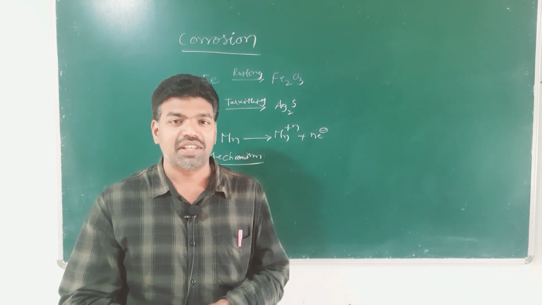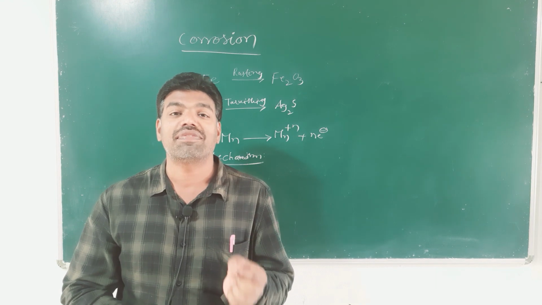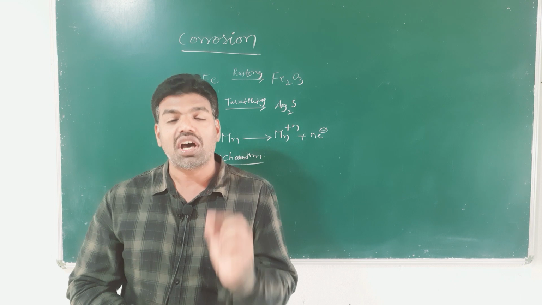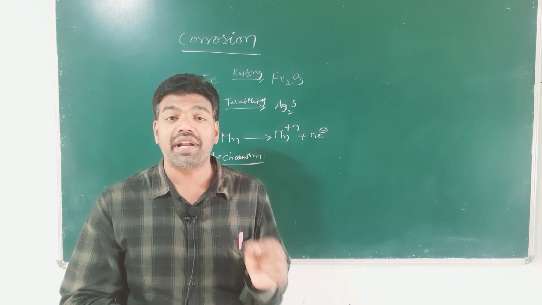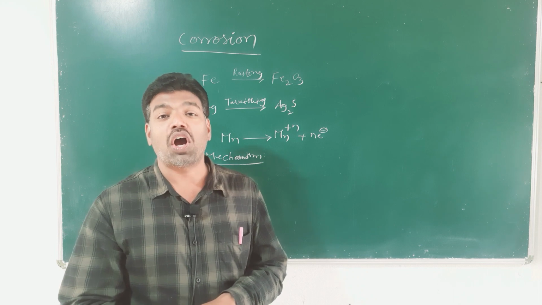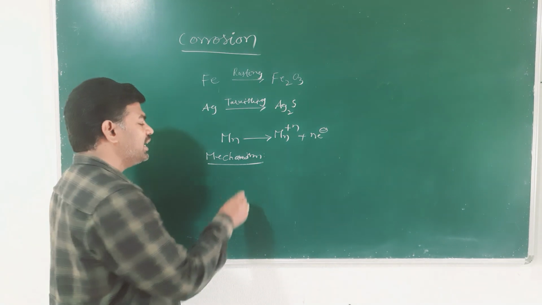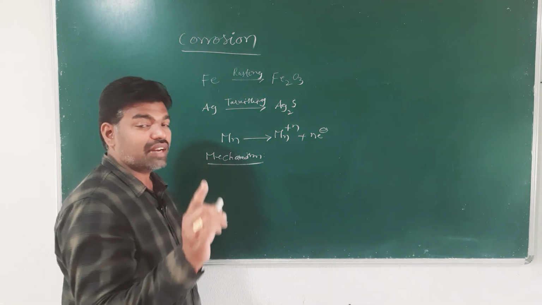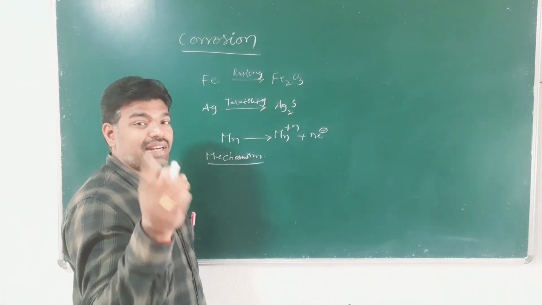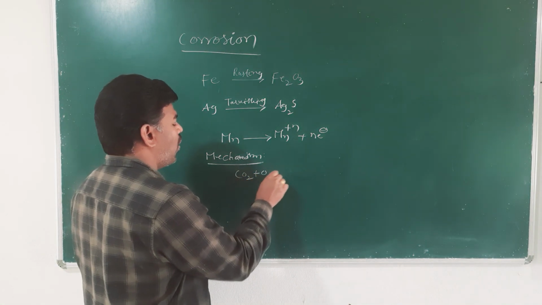I repeat, the water vapor on the surface of the metal dissolves carbon dioxide and O2, forming carbonic acid.